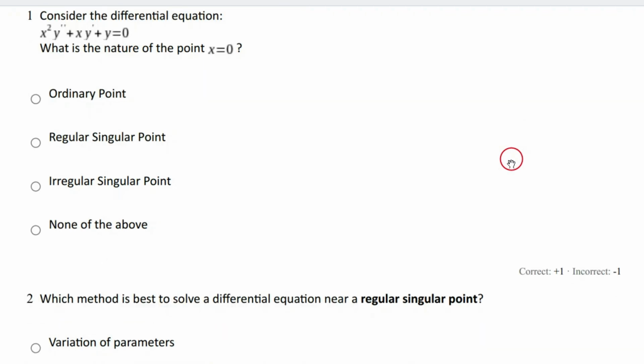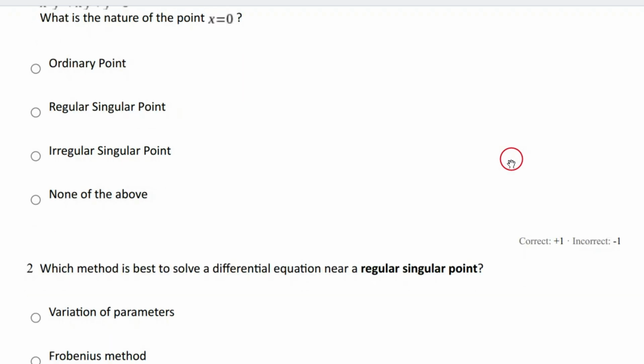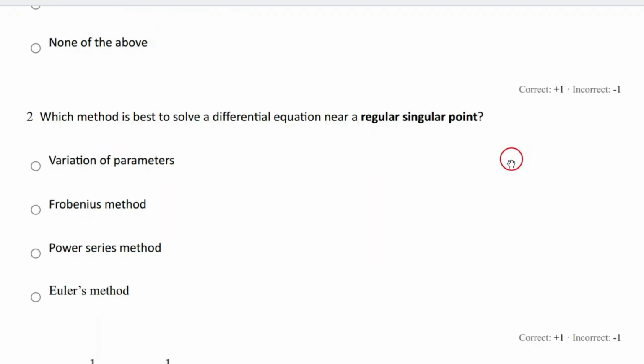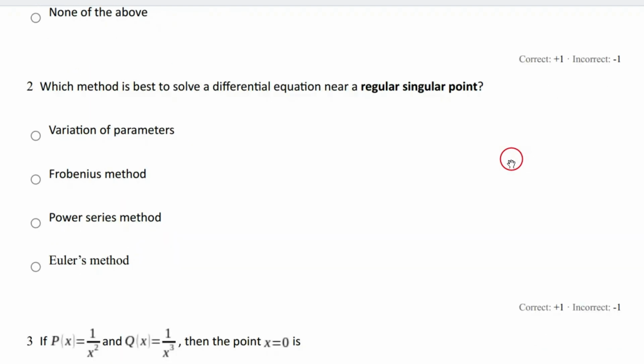from today's test batches. First question: consider the differential equation. From this equation, what is the nature of the point x equal to 0? We have to choose the correct option. Then second question: which method is best to solve a differential equation near a regular singular point?